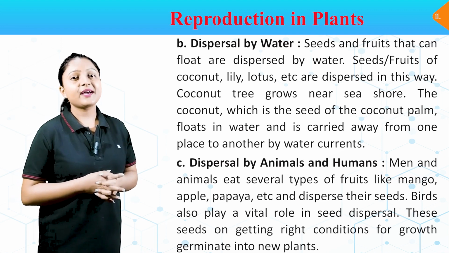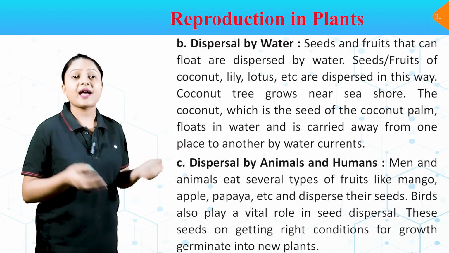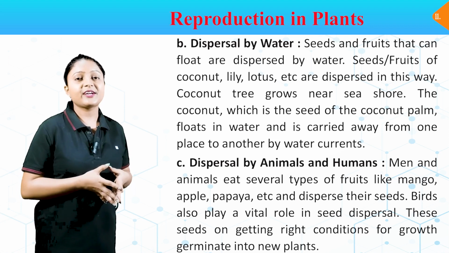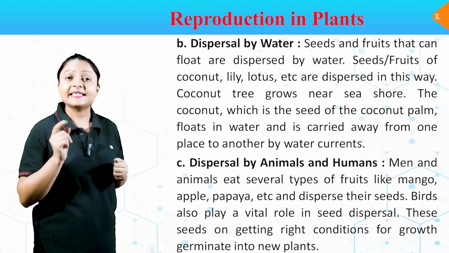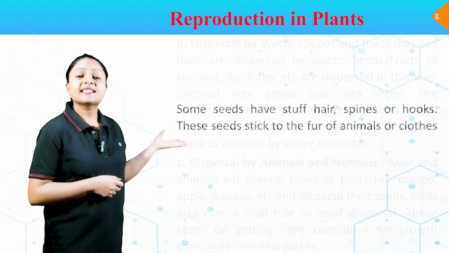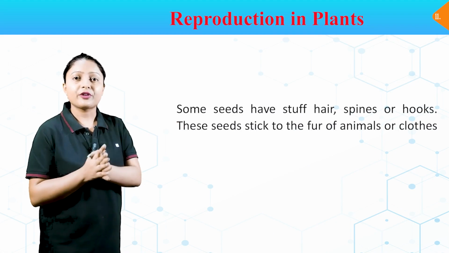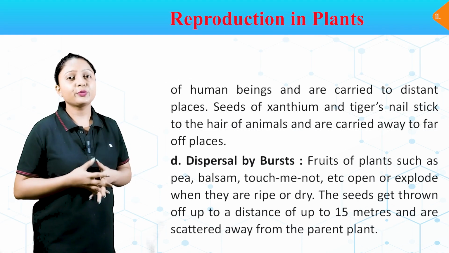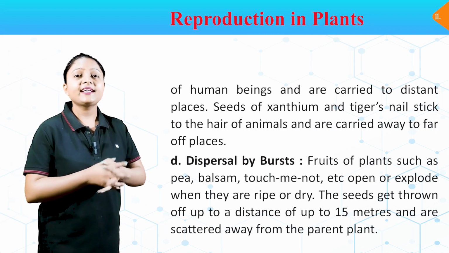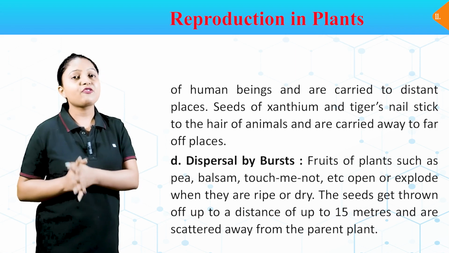C. Dispersal by animals and humans. Men and animals eat several types of fruits like mango, apple, papaya, etc. and disperse their seeds. Birds also play a vital role in seed dispersal. When these seeds get the right conditions for growth, they germinate into new plants. Some seeds have stiff hair, spines or hooks. These seeds stick to the fur of animals or clothes of human beings and are carried to distant places. Seeds of xanthium and tiger snail stick to the hair of animals and are carried away to far off places.